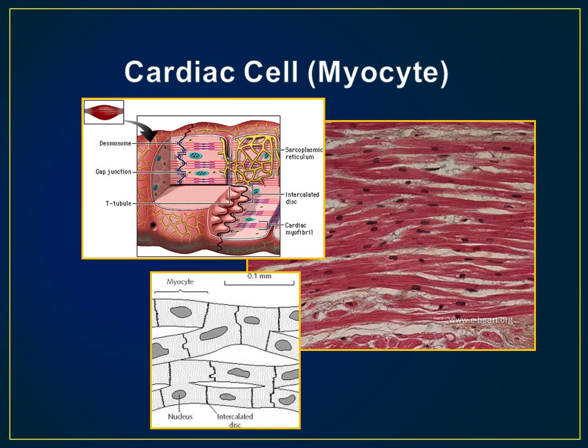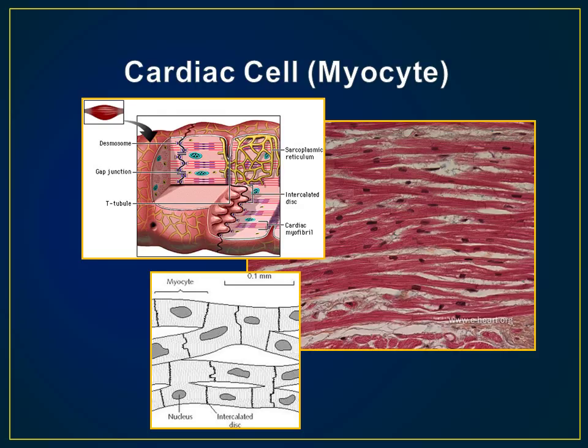In addition, inside these intercalated discs are tunnels called gap junctions that allow electrolytes to pass freely between the cells. This accounts for the very rapid and orderly transmission of the electrochemical reaction initiating the action potential in the next cell down the line.